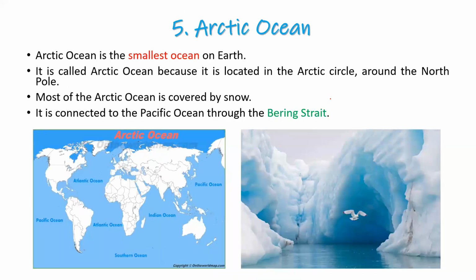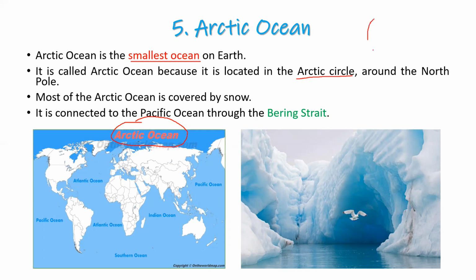Next is the Arctic Ocean. The Arctic Ocean is the smallest ocean on earth. It is the smallest one. And where is the Arctic Ocean? As you see in the map, the Arctic Ocean is in the north. Okay, it is above the Arctic Circle. As you see in the second point, it is called the Arctic Circle because it is located in the Arctic Circle. All right, around the North Pole.